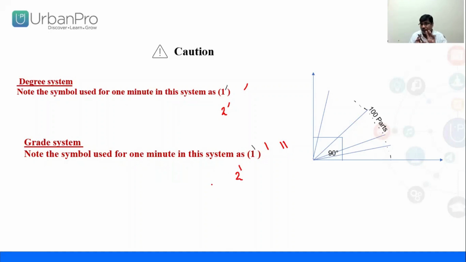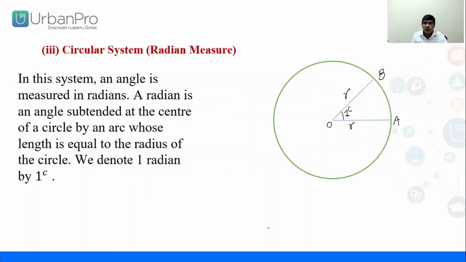So this is the basic difference between both. Now, this we did. Now, what is the circular system? In this circular system, we measure angles in radians. We already studied this in earlier classes, class 10th, this system we already know.